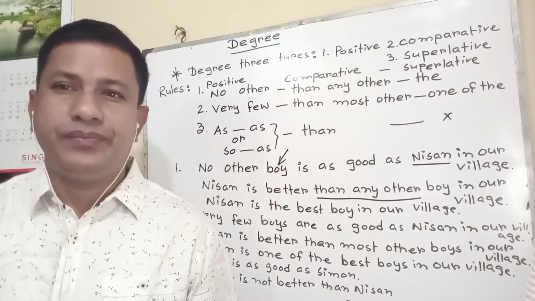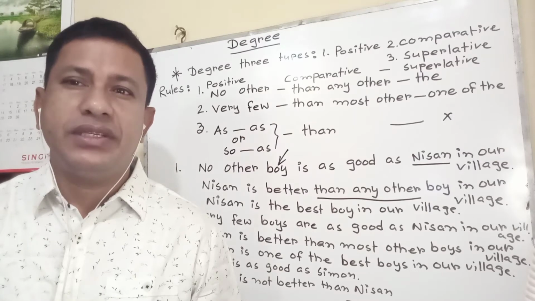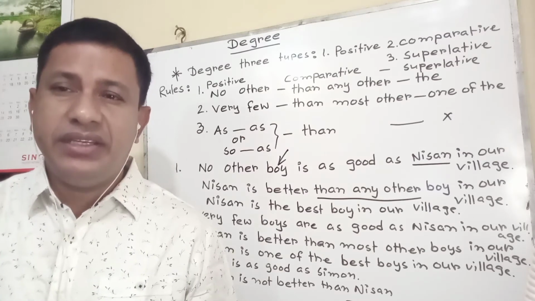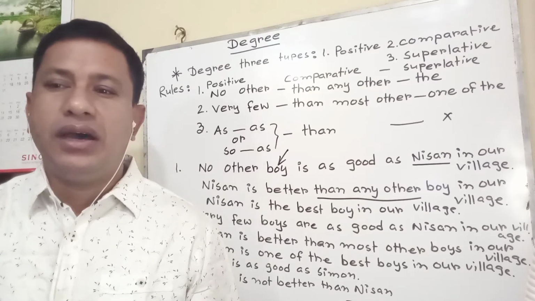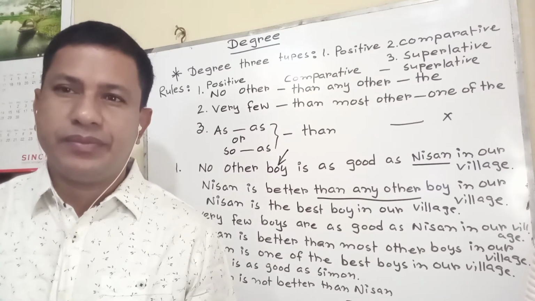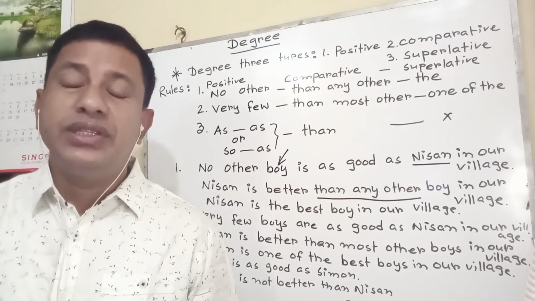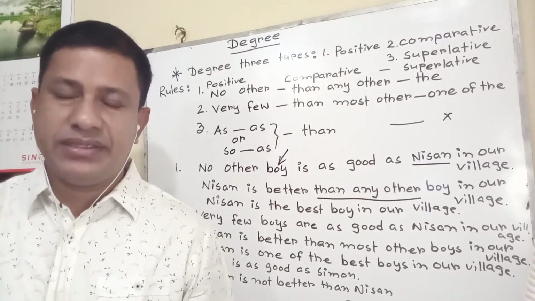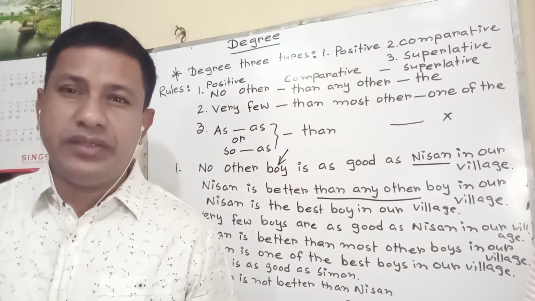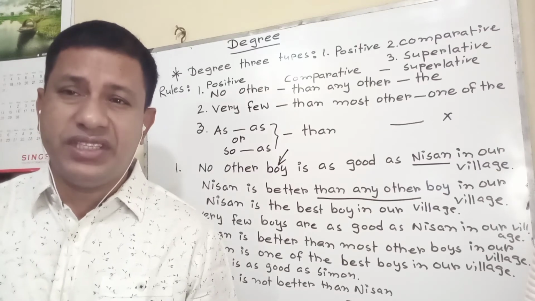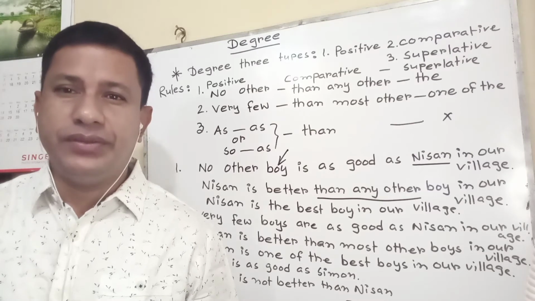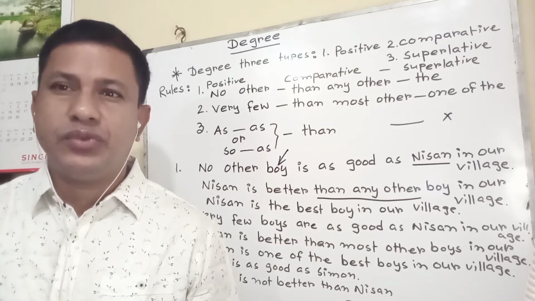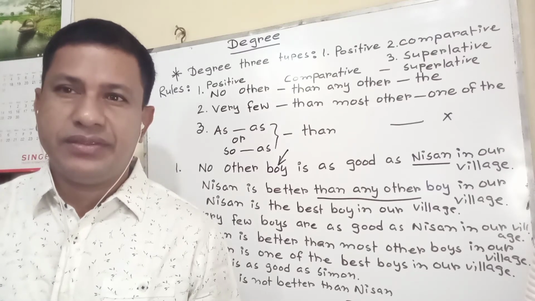Very few things are as fine as this book. This book is finer than most other things. For superlative, this book is one of the finest things.